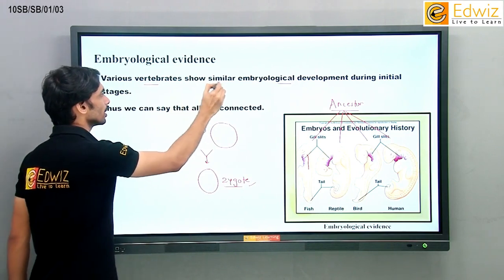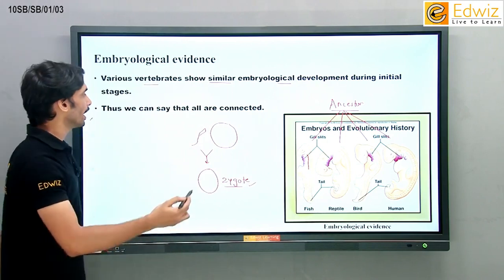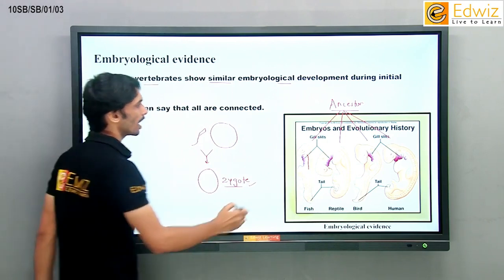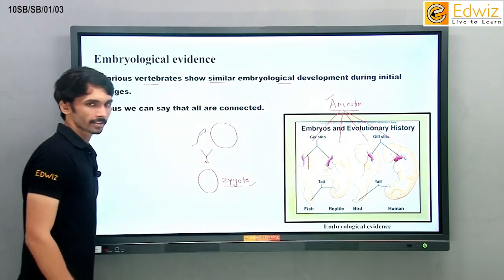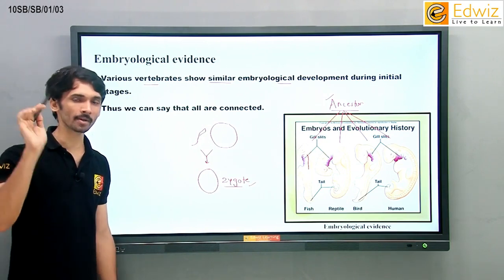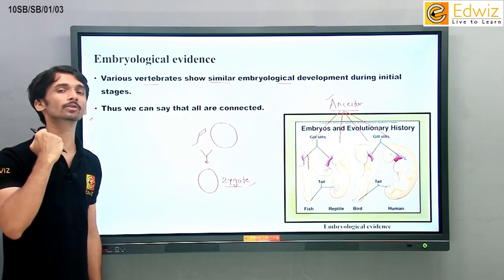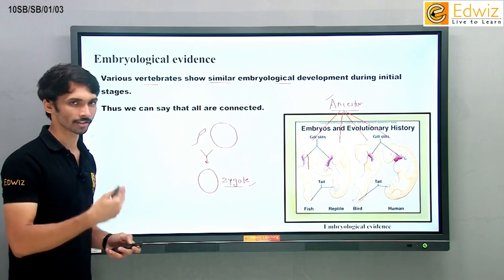That embryological development is similar, which means the same in everyone, and therefore we can say everyone is connected, everyone actually has a common ancestor. Gills are sometimes present in us, actually present in us at that time, but later on as we develop within the mother's womb, our gills are replaced by nose as well as throat. Okay, so ऐसे आपके body के अंदर changes आते हैं.